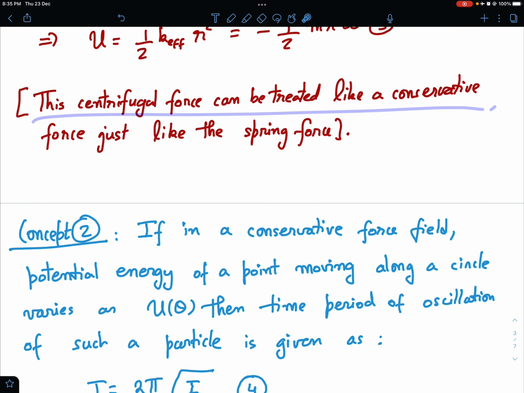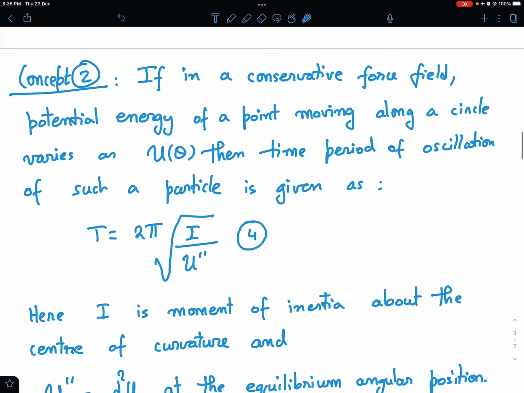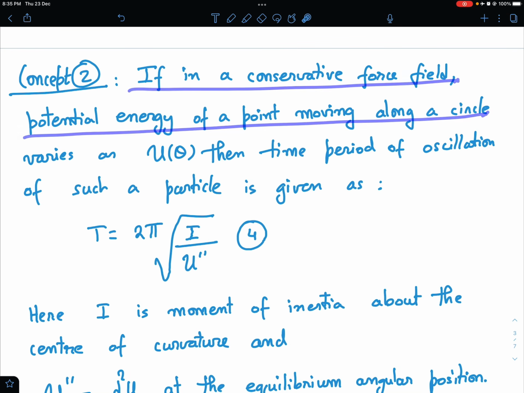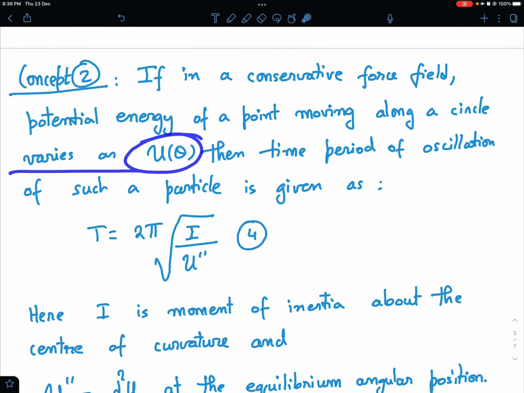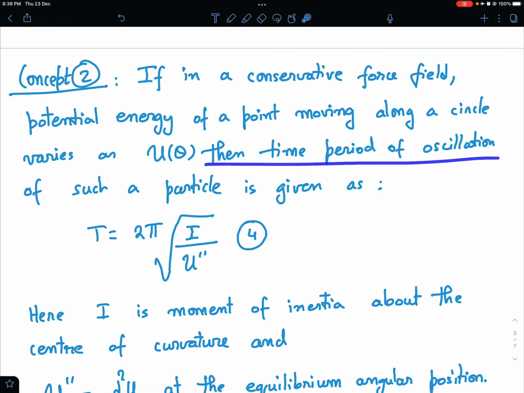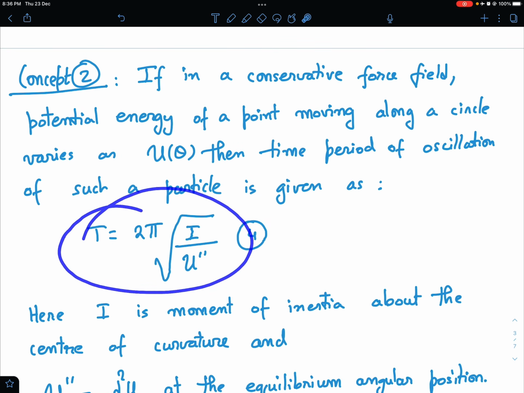Okay, so this centrifugal force can be treated like a conservative force, just like the spring force, because its form is just the same. Its mathematics is very similar to the spring force mathematics. Then the second concept is, if in a conservative force field the potential energy of a point moving along a circle varies as U of theta, then the time period of oscillation of such a particle is given as T is equal to 2 pi under root of I upon U double dash.